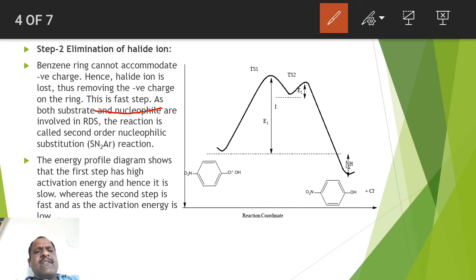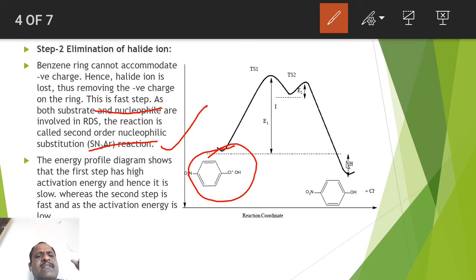If you see, the reaction is called second order. Why is it called second order? Because both nucleophile and haloarene come into the rate determining step. That means if you see the kinetics of this reaction, the rate is not only dependent on one, but it depends on both the substrates, and that's why it is called a second order reaction. Therefore such reactions are called second order nucleophilic substitution, SN2AR type of reactions, right?